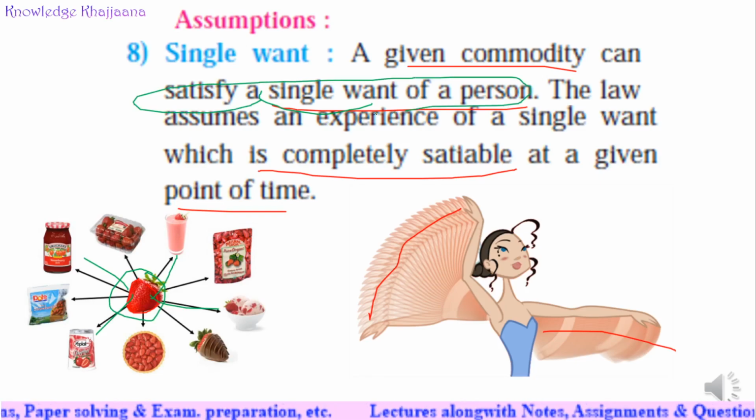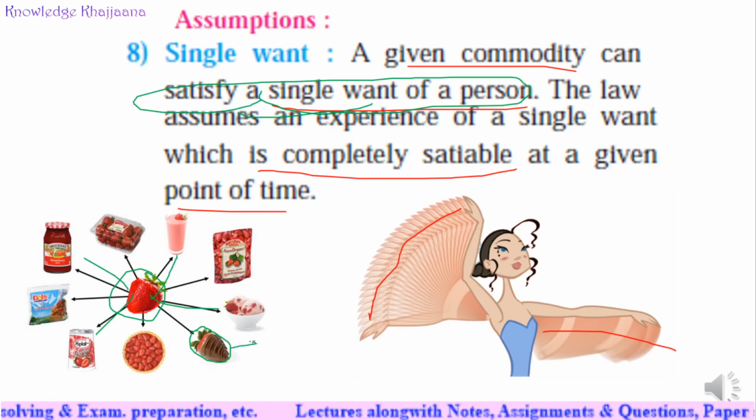What is the single want? For example, if he wants to consume strawberry chocolate, then with every increase in every single unit of strawberry chocolate, his consumer behavior is learned. So the commodity can satisfy a single want of a person. The law assumes an experience of a single want which is completely satiable. For example, after having 10 units of strawberry chocolate, he becomes 100% or completely satisfied at a given point of time. This is called a single want.